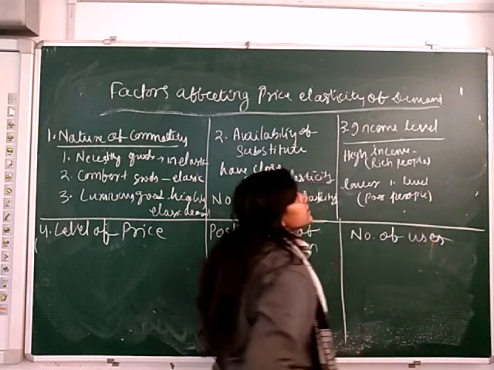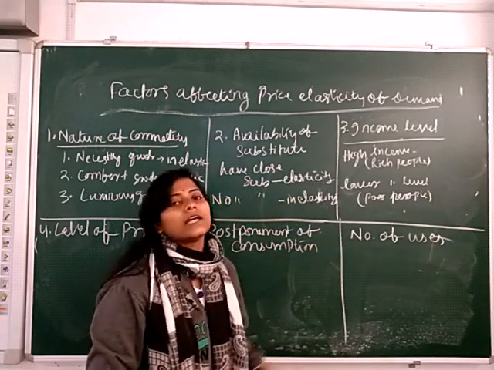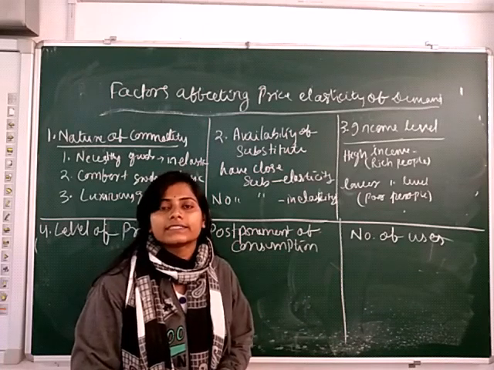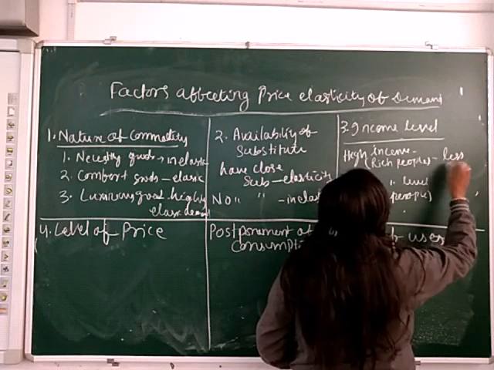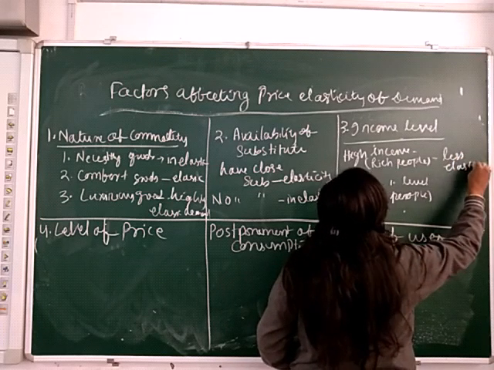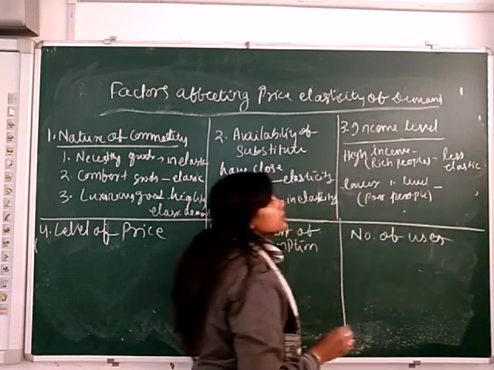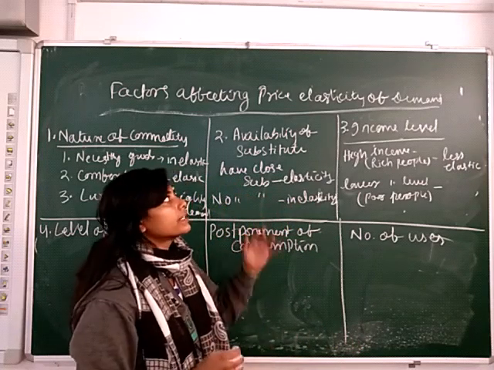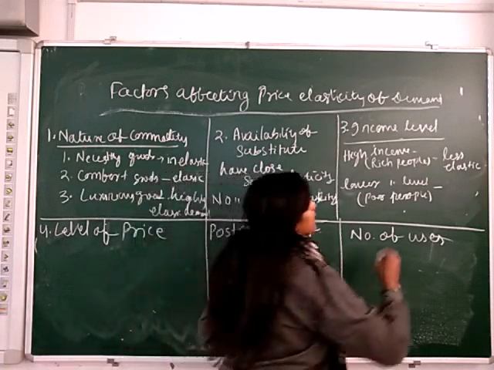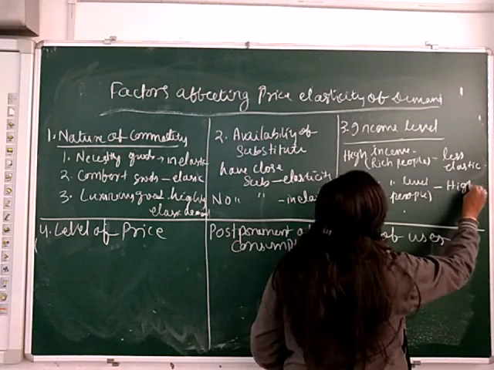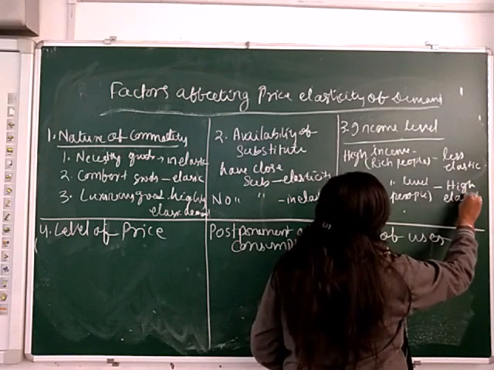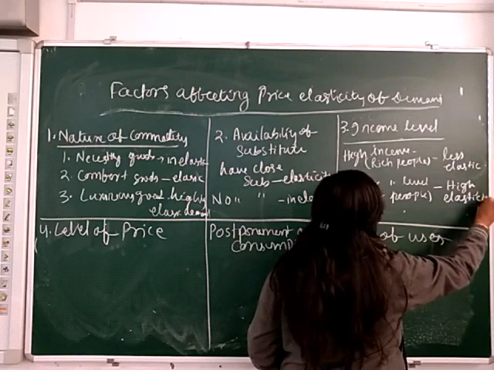In simple terms, the rich people are not affected if there are changes in any price. So here we can say that it is less elastic demand. But the poor people are greatly affected by any changes in the price. So here we can say that the elasticity of demand is high, or highly elastic demand.